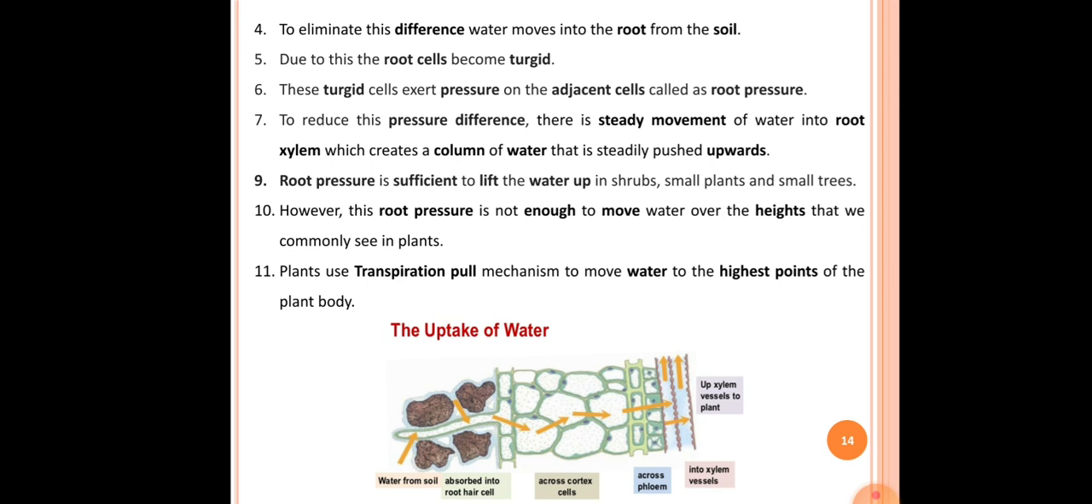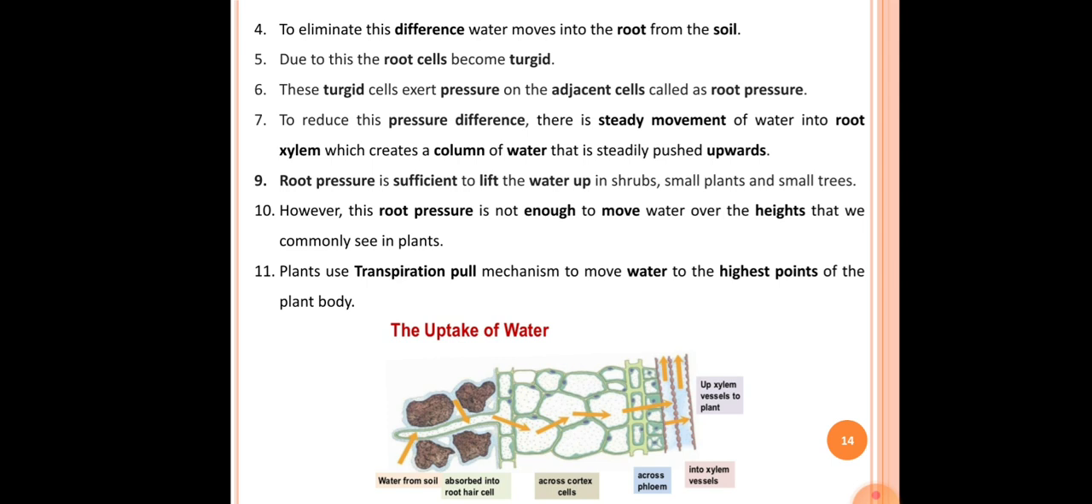Here we can see a cross section of a root, which is in contact with the soil. We can see here the clumps of soil in which the root is present. So water from the soil gets absorbed into the root cells. We can see the direction of the arrow. That direction of the arrow indicates the flow of water from the soil into the root cells. That's why the root cells become turgid, and the turgid cells exert pressure on the surrounding cells. That pressure is called root pressure.